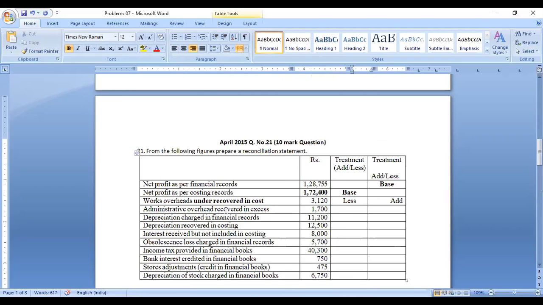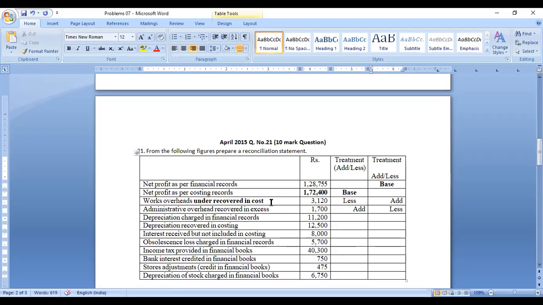Okay, so next one is administrative overhead recovered in excess. In excess means it is called over recovered, or over absorption. We can say over recovered or absorption, they can be used interchangeably as the same words. This is an opposite effect. This amount should be added when you are taking up the cost accounting profit. If you are taking up the financial accounts profit, you have to subtract it.